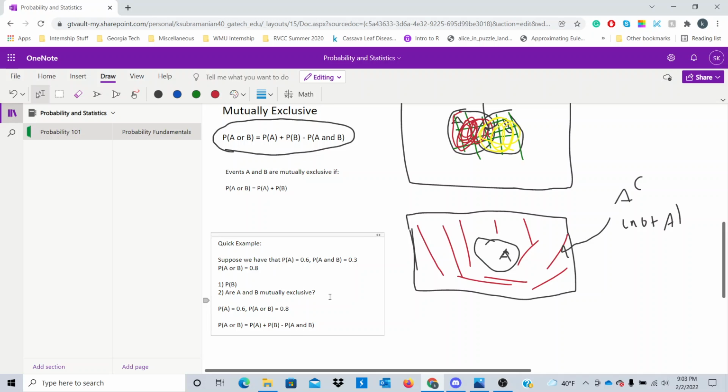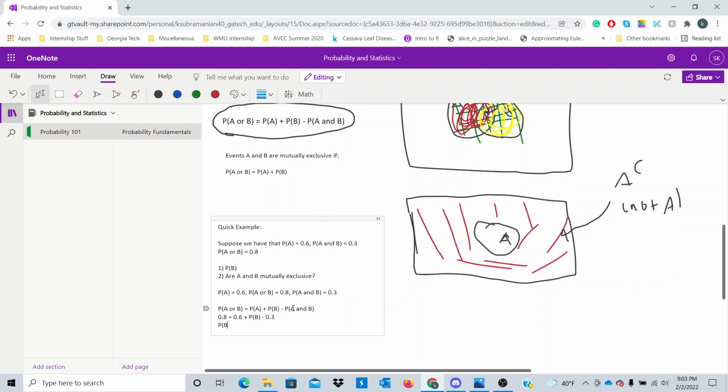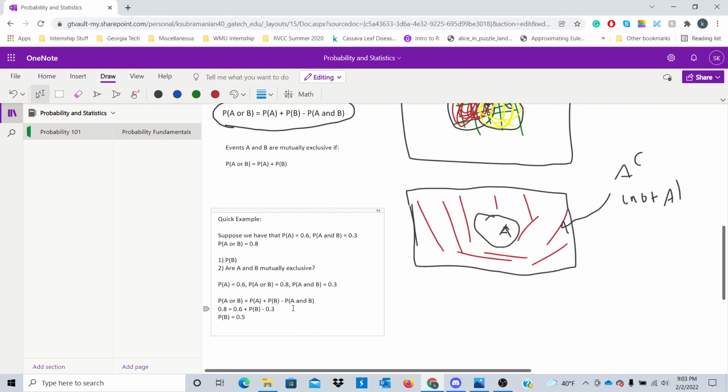So I'm going to change these numbers a little bit. So we know that the probability of A is 0.6, the probability of A or B is 0.8, and we know that the probability of A and B equals 0.3. So we want to find probability of B. So we know that 0.8 equals 0.6 plus P of B minus 0.3. So when we solve this, we see that P of B equals 0.5, right? So we know that the probability of B is 0.5.